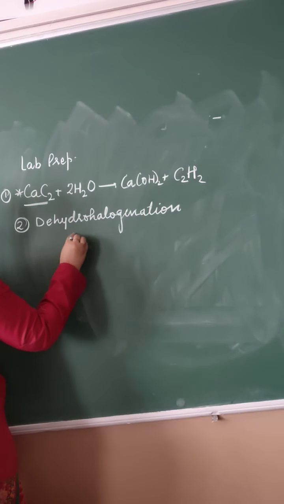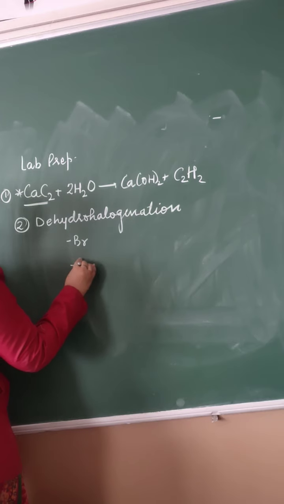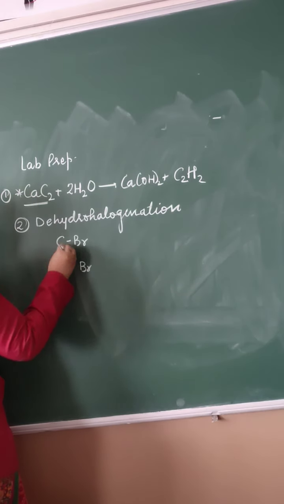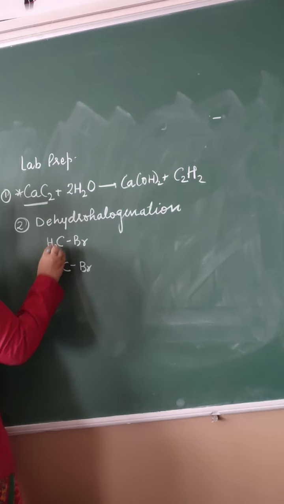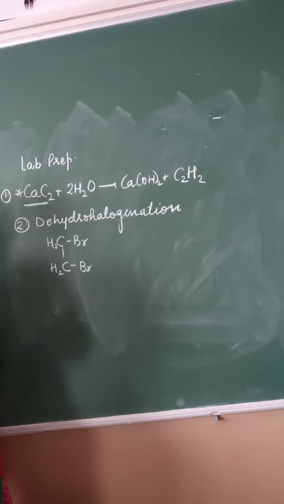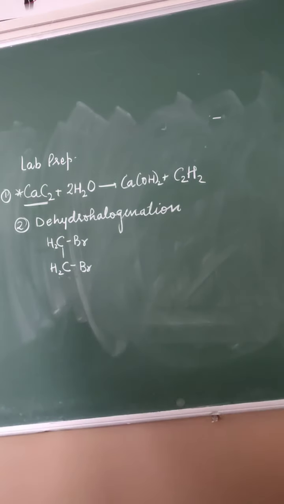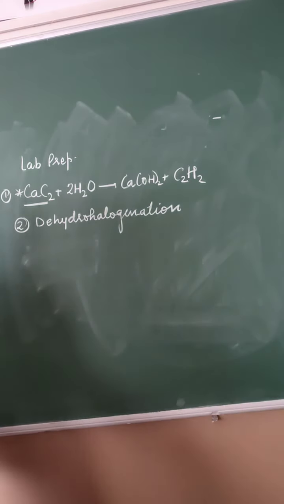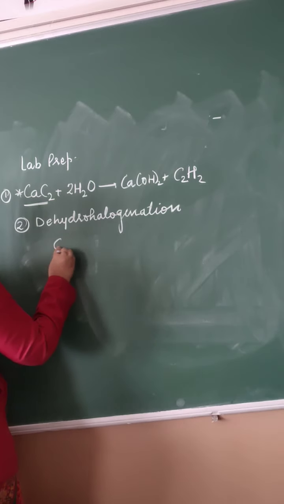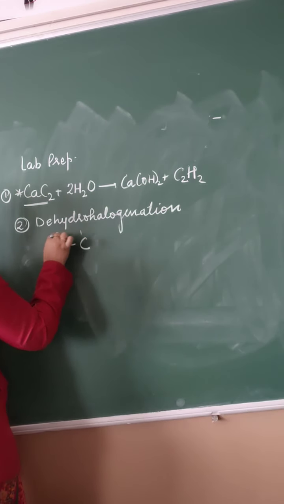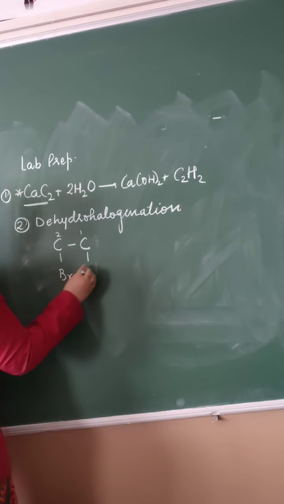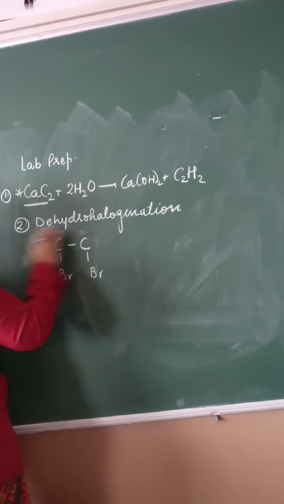1,2-dibromo. 1 means this, 2 means this. It is dibromoethane, so there will be 2 carbons. 1,2-dibromoethane. Either it can be written like this or 1,2-dibromoethane. Ethane means 2 carbons, and 1 and 2 dibromo means bromine here and bromine here. Ethane means all single bonds.